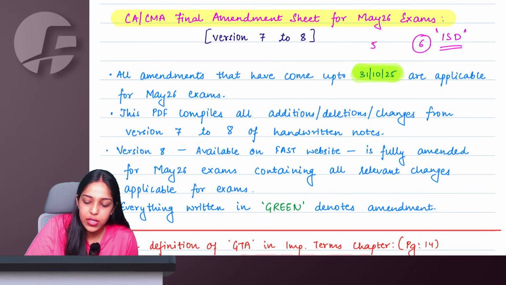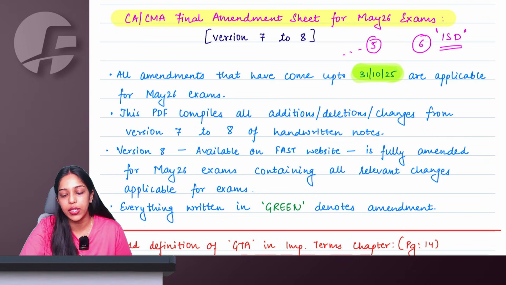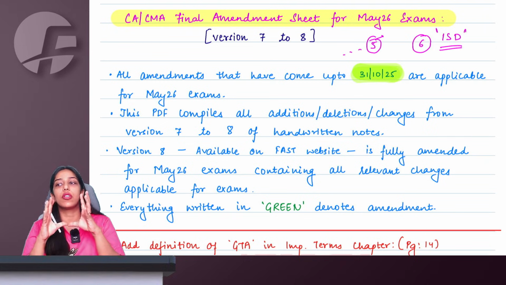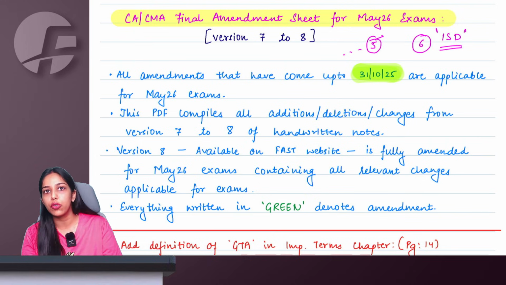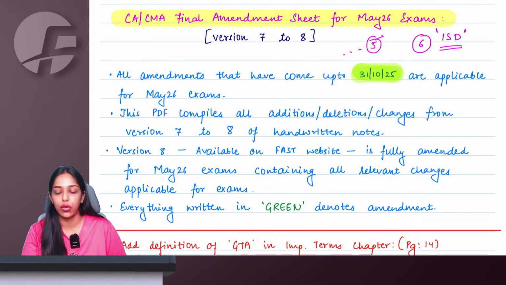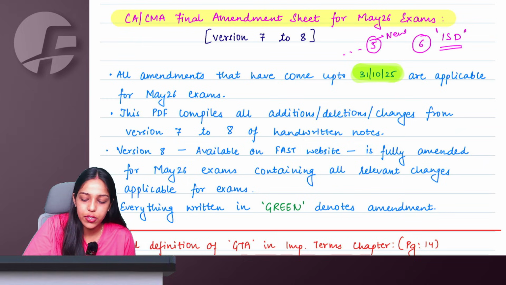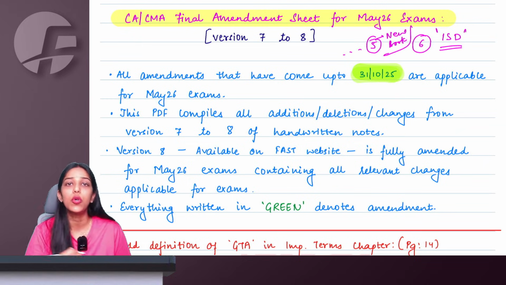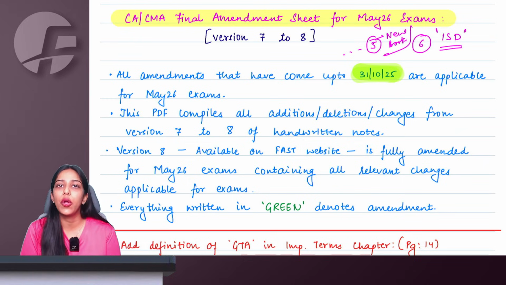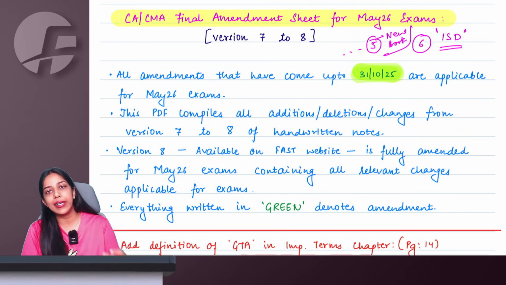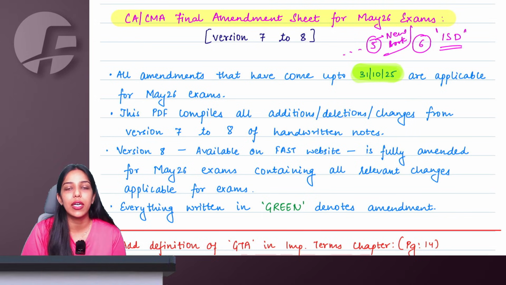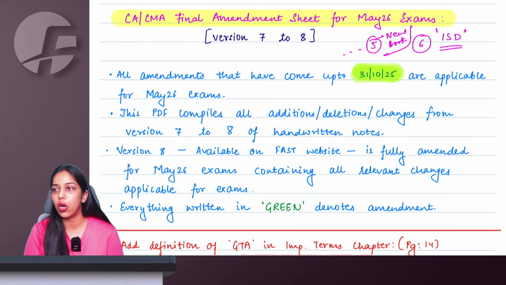Ma'am, what if I'm using version 5 or any older version? Then the changes are huge. It's not possible for you to actually make so many changes at a lot of places. So I would advise you going for the new book. Ma'am, new book, from where can I get it? The hard copy of handwritten notes you can get from the fast.edu.in, which is the FAST education website.